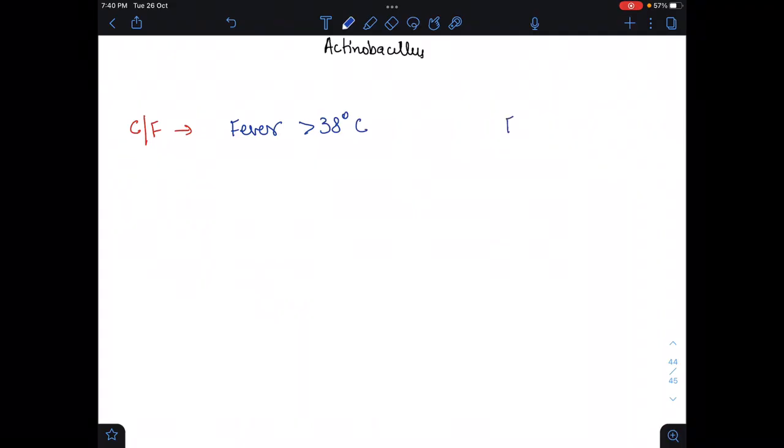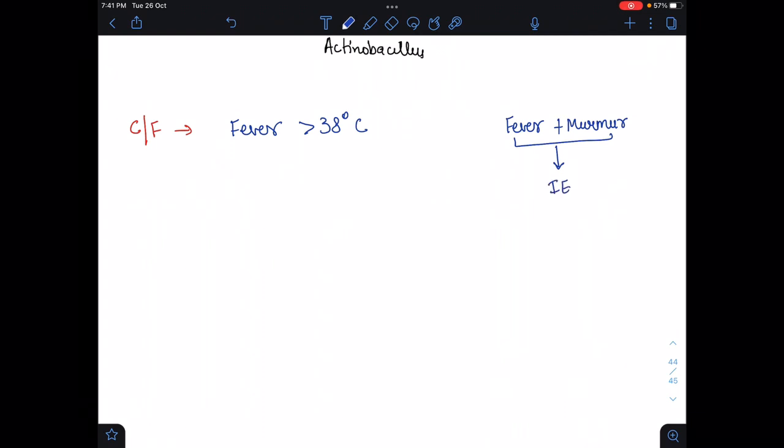And here I want to tell you, if a patient comes and tells you that he has a fever, and when you listen to the heart, a murmur sound is coming, then you can take it as infective endocarditis and treat it like infective endocarditis.